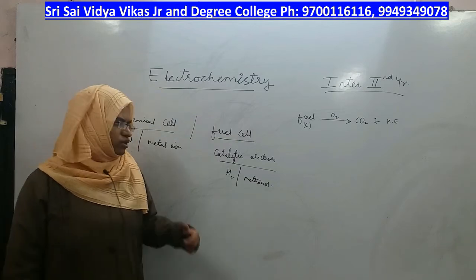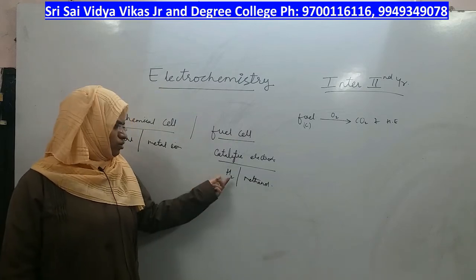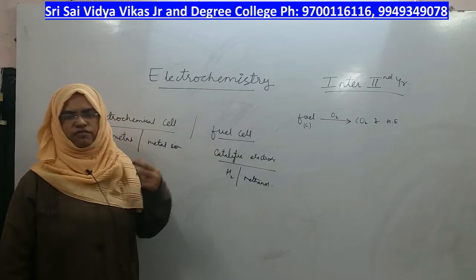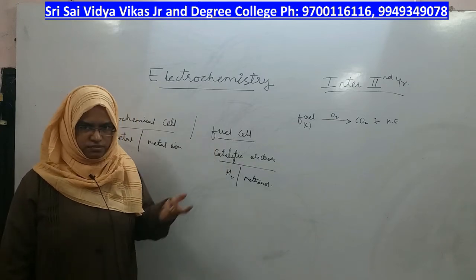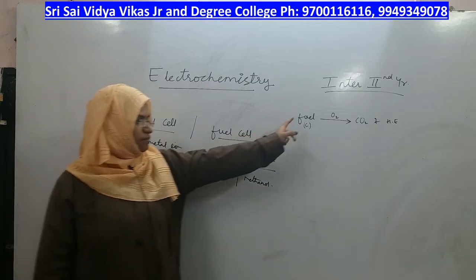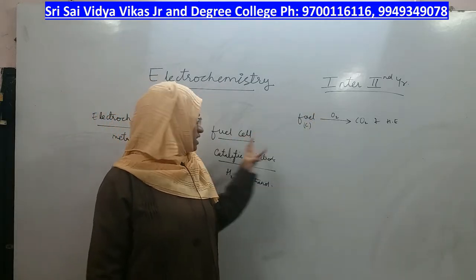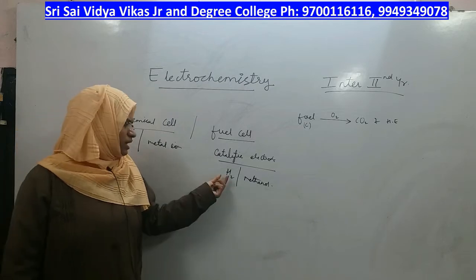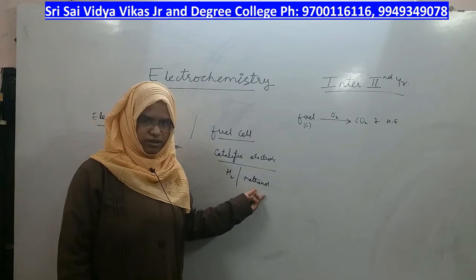It is there only to facilitate the reaction. What is involved is the fuel you are passing. You cannot use a fuel like petrol, diesel, or charcoal for this cell. You will need simple gaseous fuels like hydrogen gas or methanol.